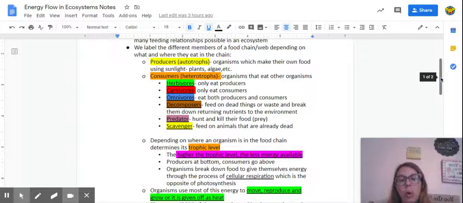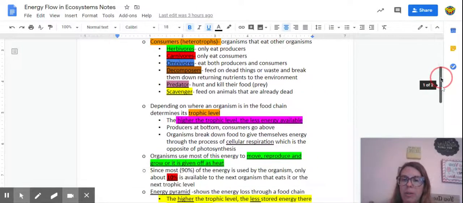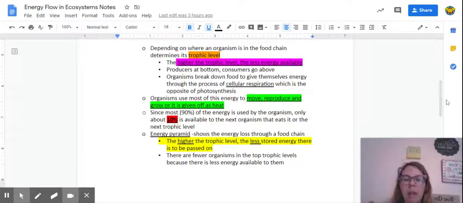So, depending on where an organism eats in the food chain determines its trophic level. And here are some rules about trophic levels you need to be familiar with. The higher the trophic level, the less energy that's available. Producers are always at the bottom, and consumers go above.